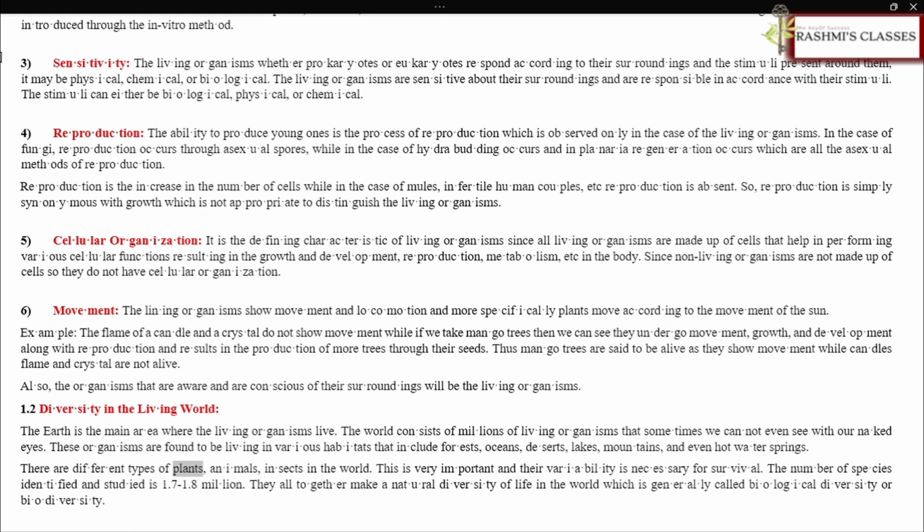There are different types of plants, animals, and insects in the world. This is very important and their variability is necessary for survival. The number of species identified and studied is 1.7 to 1.8 million. They altogether make a natural diversity of life in the world, which is generally called biological diversity or biodiversity.